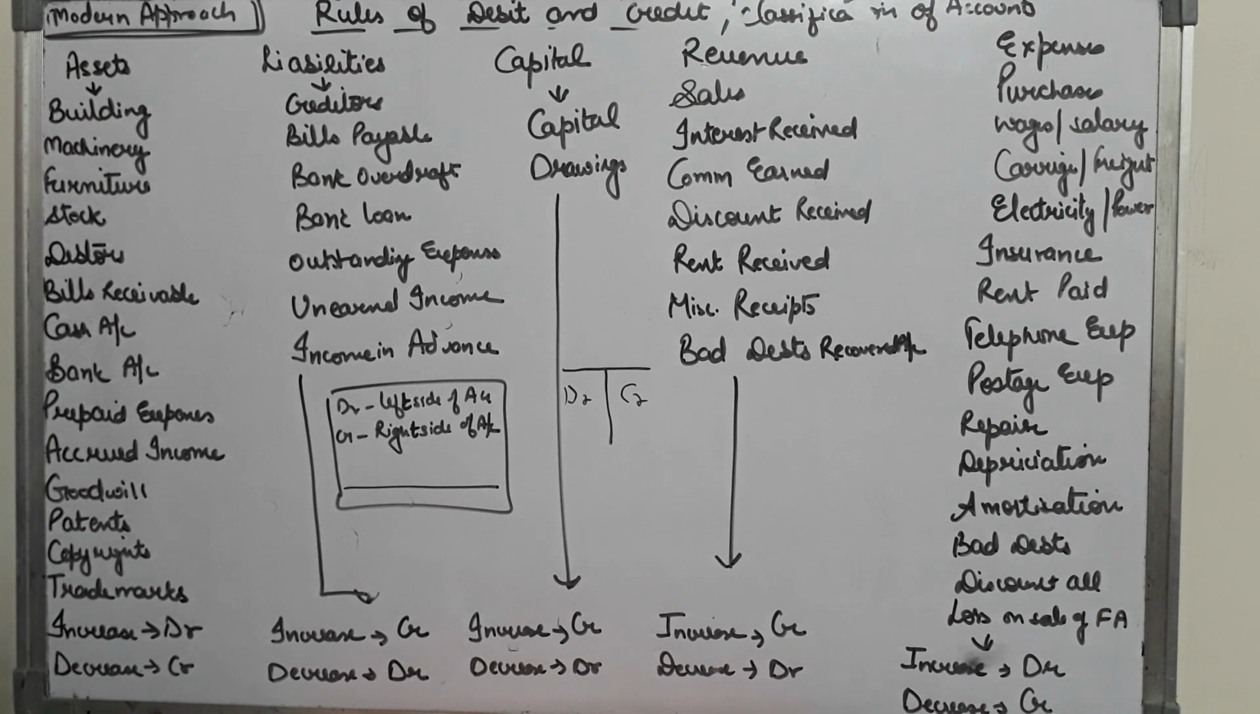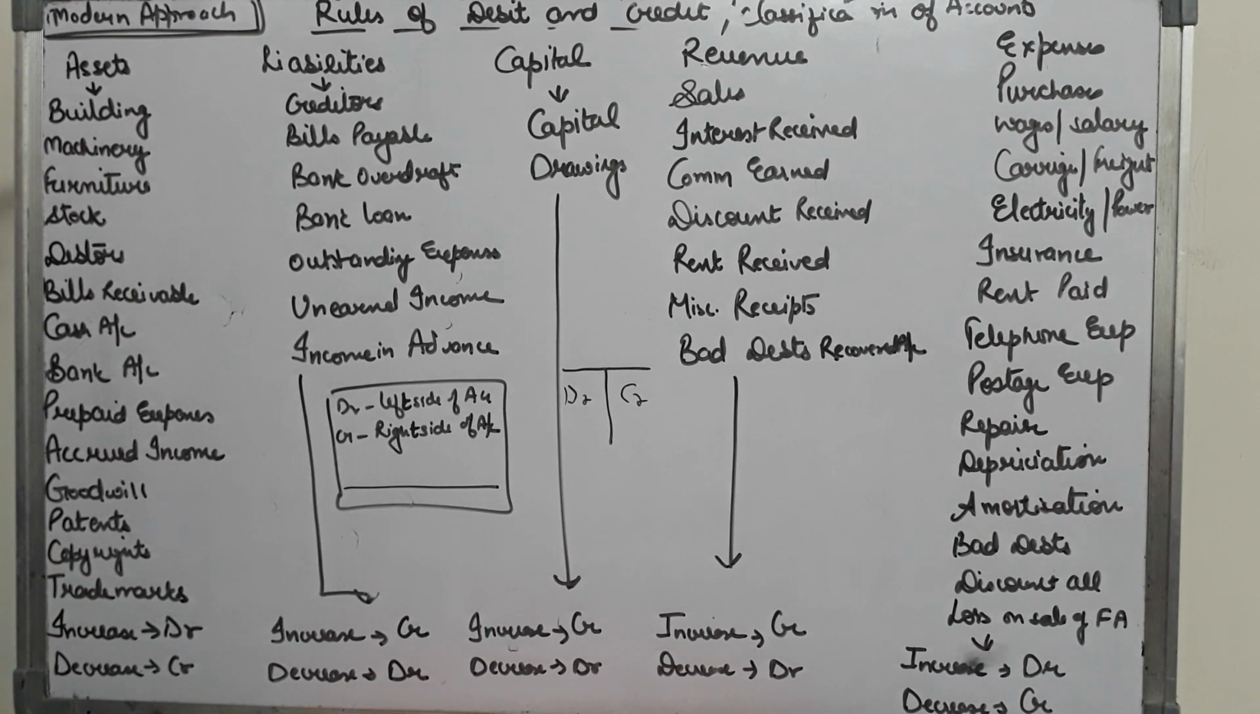Now assets in basic accounting terms, we have already seen what our assets are. These are the things that help a businessman, or these are the economic resources of the organization that help a businessman to earn revenue or to run his business. So what are the various assets?